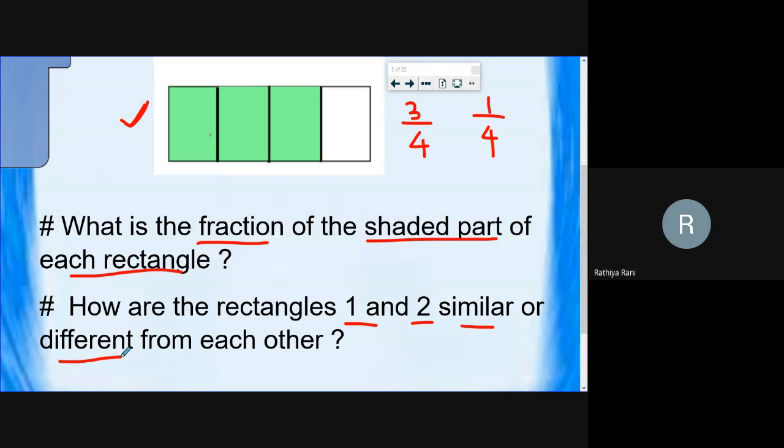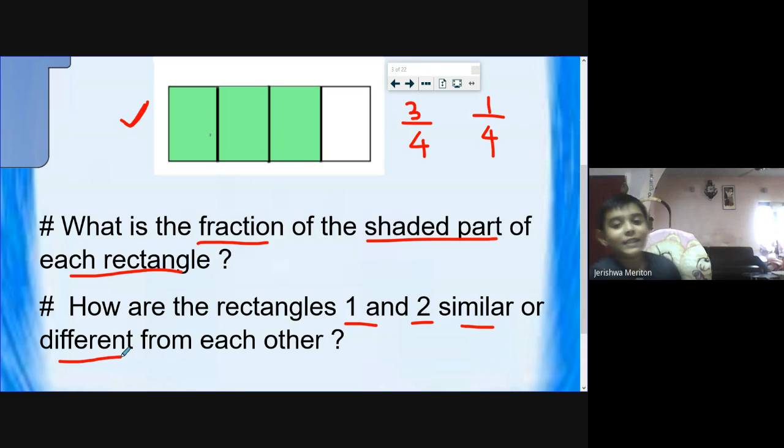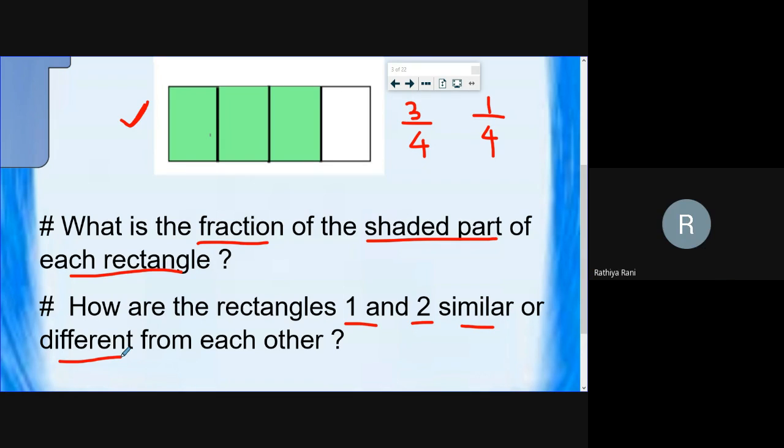And Jerishwa. Do I need to say similarities or differences? Both. Okay, ma'am. As the similarities, the denominator is same, and if we flip one of the fractions, we will get the other one as the answer, and if we flip the other one, we will get the first one as the answer. Yeah, super. Very good, Jarishwa.